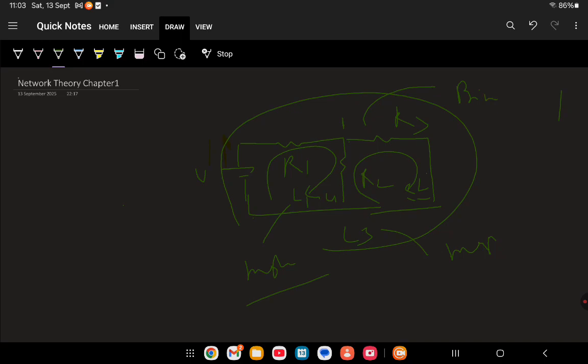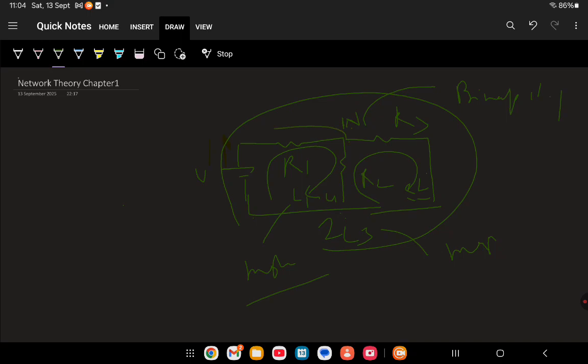Principal nodes. So this is a principal node, and here at point 2 is also a principal node. So these are the nodes, or principal nodes. One more thing, what are branches? The portion between two principal nodes is known as a branch.